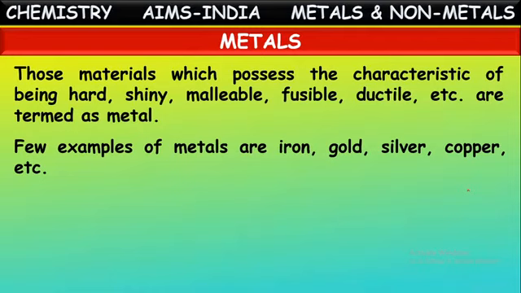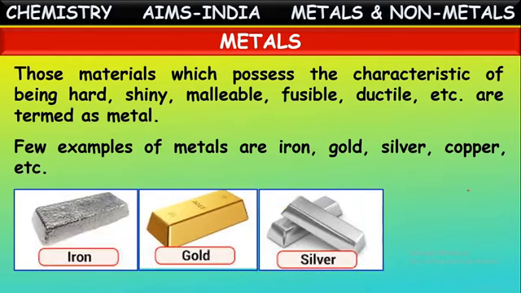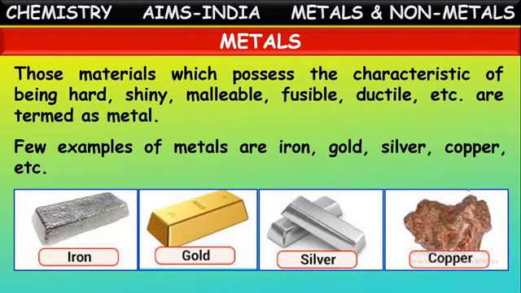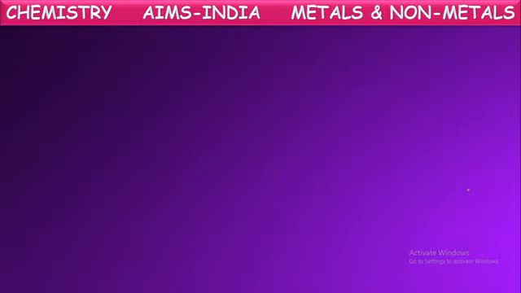For example, metals are iron, gold, silver, copper, etc. These all come under metals because they exhibit certain properties, as we told. They are hard, malleable, fusible, ductile, and conductors. So as these elements exhibit these properties, they are considered as metals. Let us see these properties here.